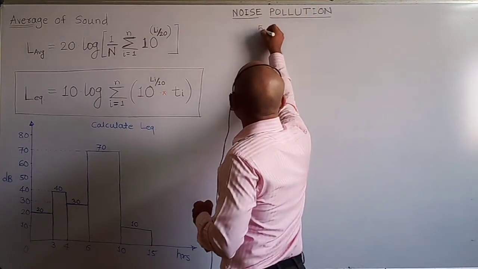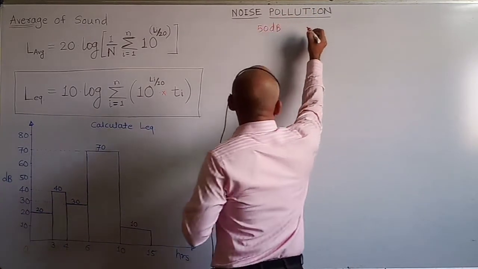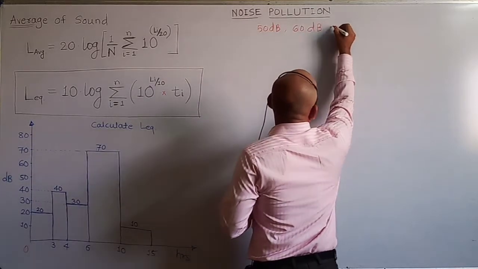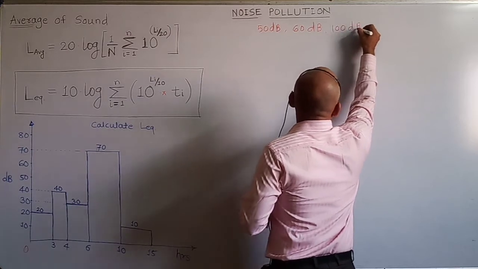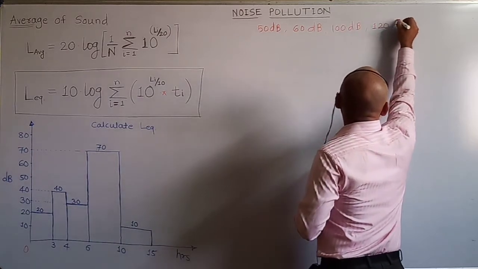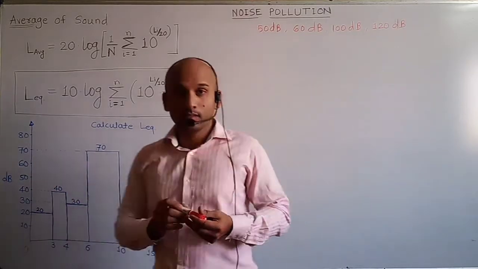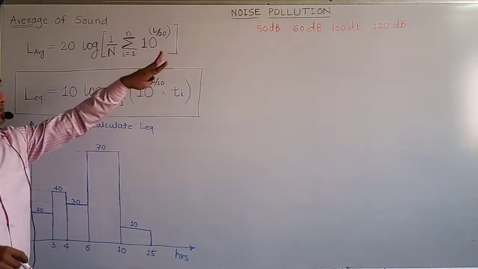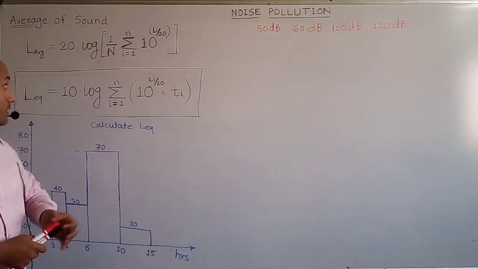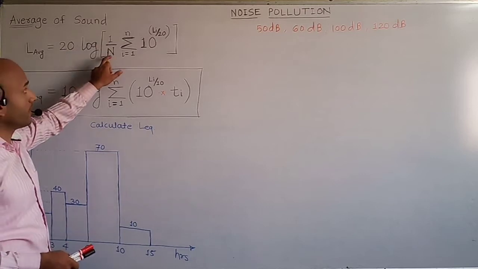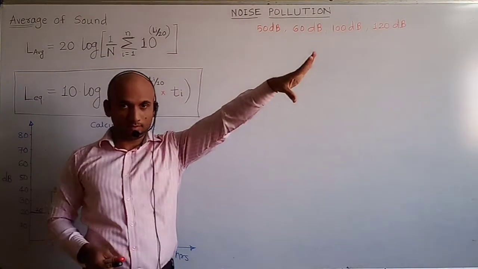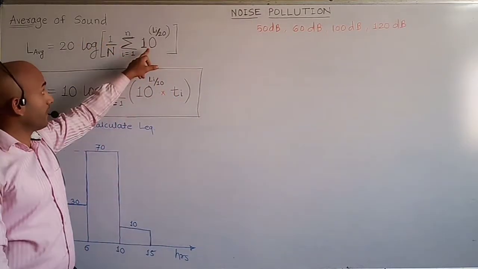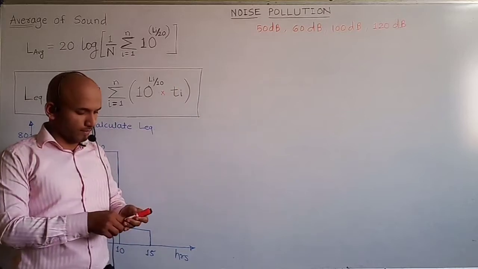Suppose 50 dB is one of the sound levels, 60 dB another sound level, suppose 100 dB a third sound level, 120 dB a fourth sound level. So these are the sound levels, and we have to find out the L average of these four sound levels. So here the formula is 20 log 1 upon n. N is the number of sound levels. So here there are 4 sound levels, so the value of n will be equal to 4, and Li is each sound level: 50, 60, 100, 120.